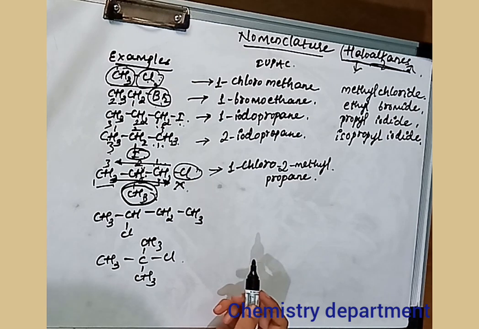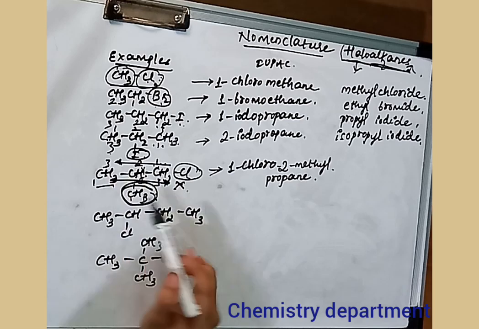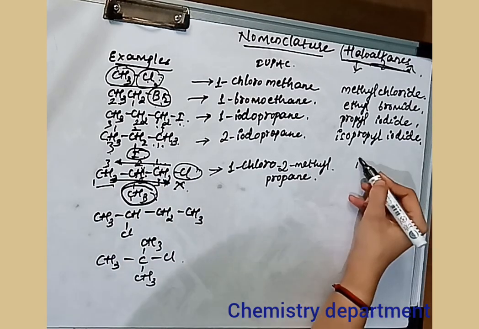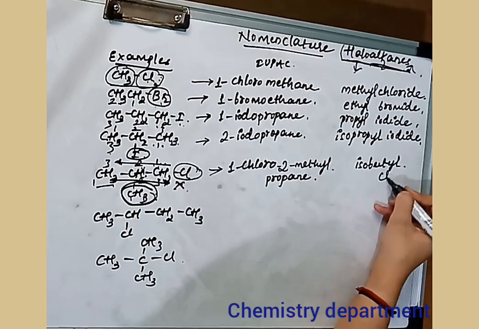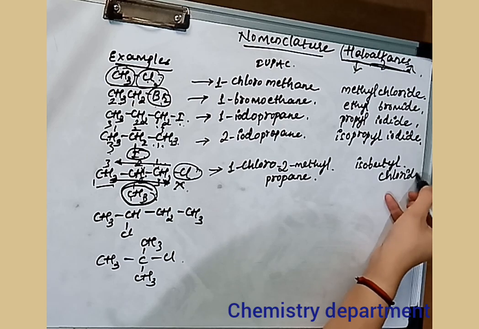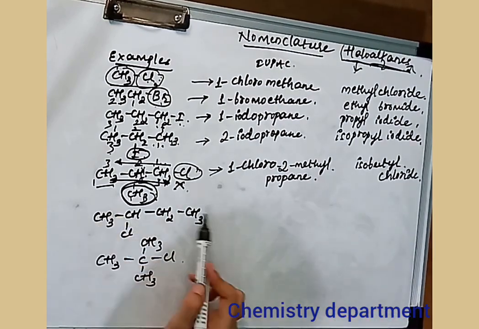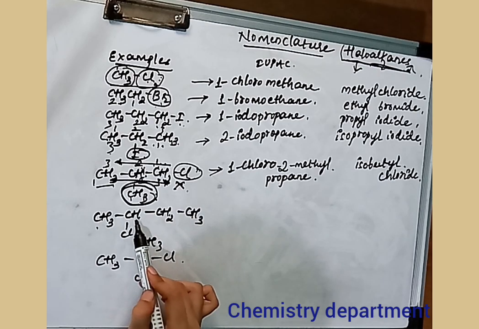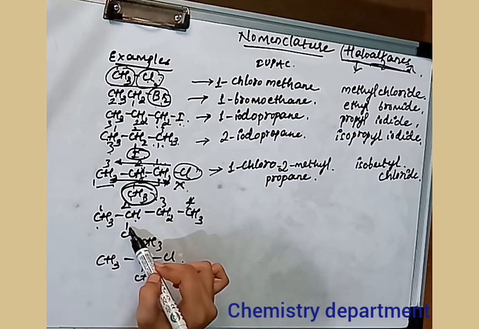The trivial name of this will be, you can count the number of carbon atoms: 1, 2, 3, 4. So the trivial name of this will be isobutyl chloride. Okay. So the next example is, if I number it in this way, 1, 2, 3, 4, I'm getting third number for the Cl. If I number it in this way, I'm getting second number for the Cl.